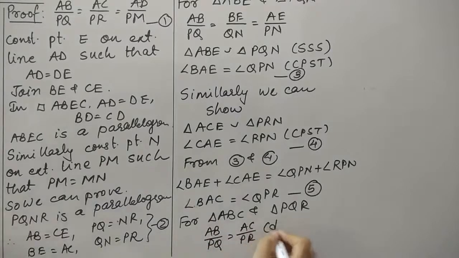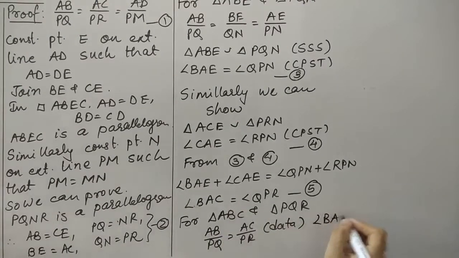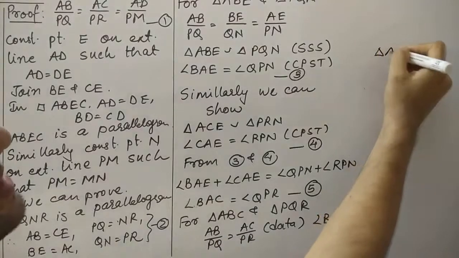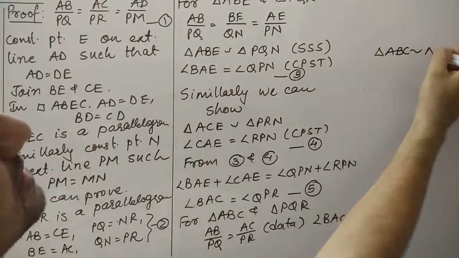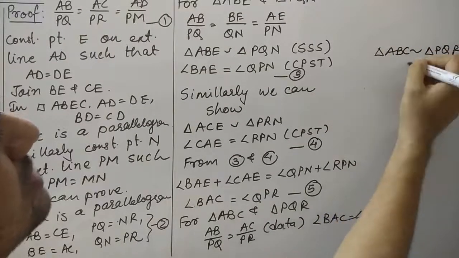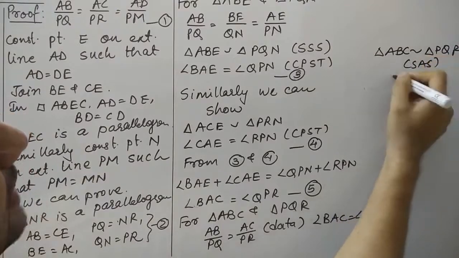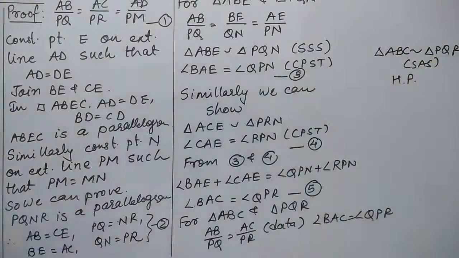This I have written from the data, and from equation 5 I have written that angle BAC is same as QPR. So this is the side angle side criteria I have used, because this angle is the included angle. So we can say that ABC is similar to PQR by using the side angle side criteria, and hence this similarity is proved. It's quite a lengthy sum, but you can understand this.